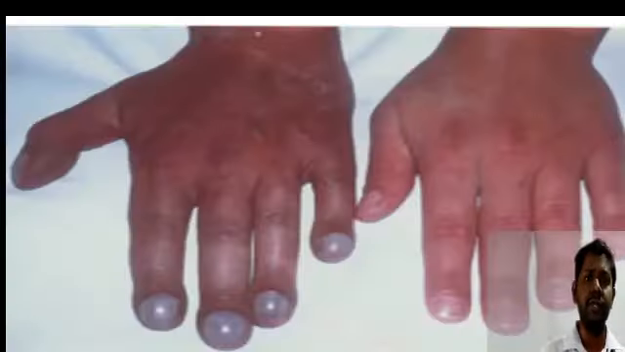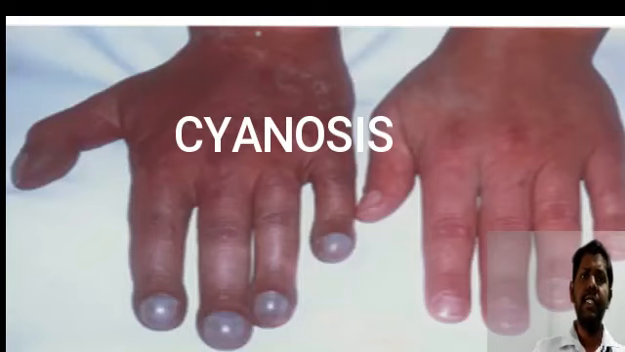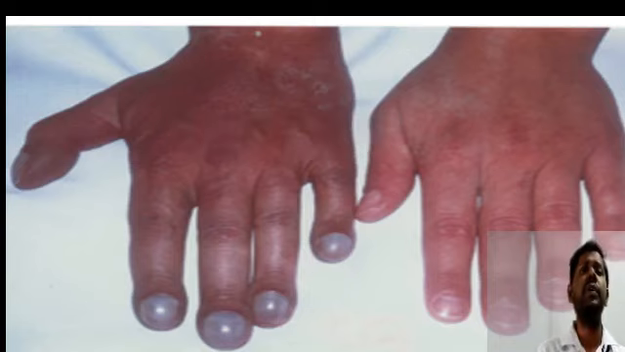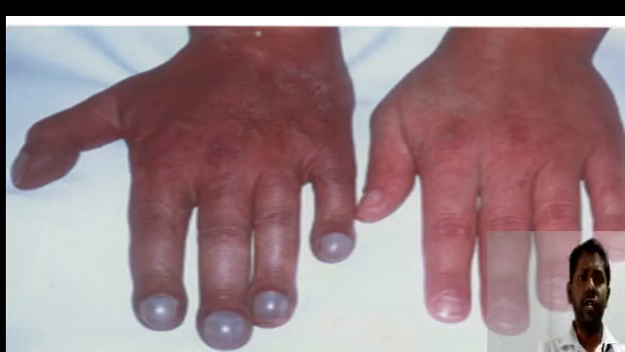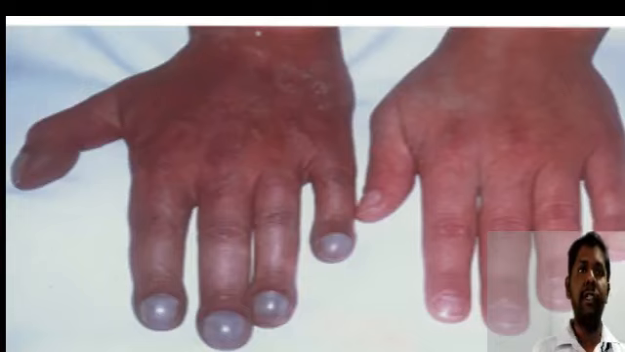Coming to the next one, that is cyanosis. Define cyanosis. This is bluish discoloration of the skin and the mucous membrane, which is due to an increased quantity of reduced hemoglobin, usually more than 5 milligram percentage. So this is called cyanosis. Where will you see the cyanosis? Usually you can see it in the tip of the tongue, also in the nail beds, and also in the skin of the face and the palms.